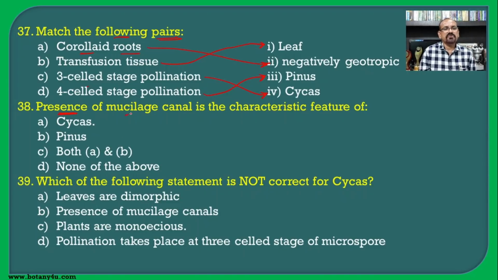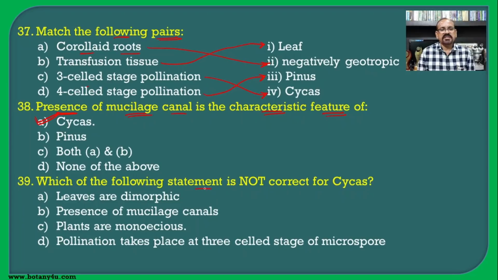The presence of mucilage canal is a characteristic feature of... earlier we have seen the resin canal in the Coniferales and the mucilage canal in the Cycadales, and the member is Cycas, and hence A is the correct answer for this question.